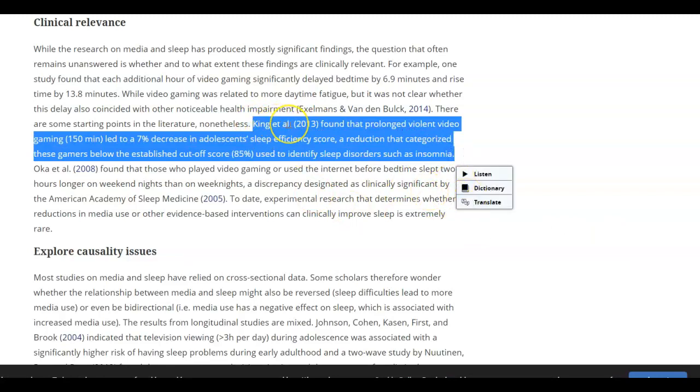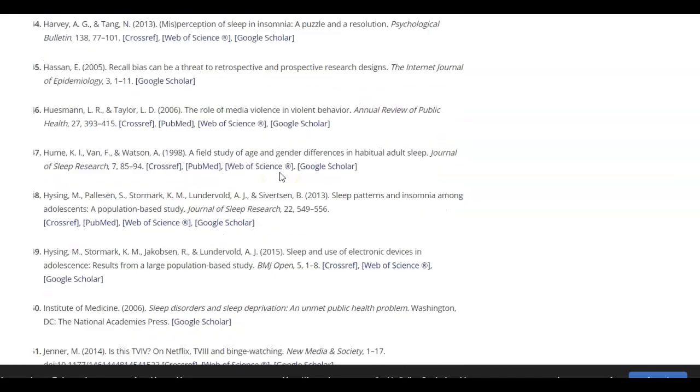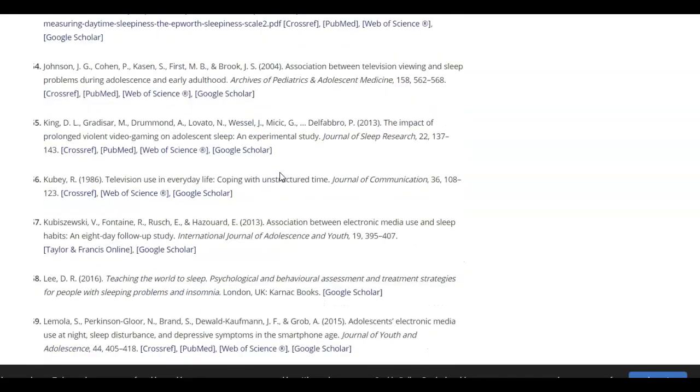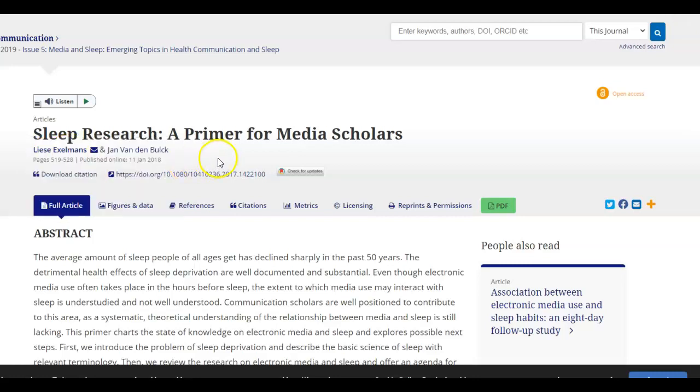Et al. is Latin for and others. So this is one author from various authors, and the particular author of this source was quoting King. If we scroll all the way down, we're going to see that King is cited in this particular article. Is King the author of this source? No. Actually, the authors of this source are Lies Exelmans and Jan van den Bulk, both researchers in communication.